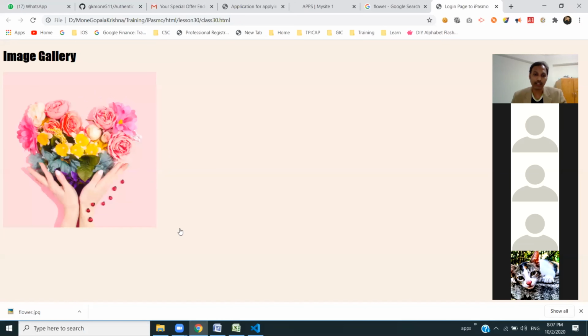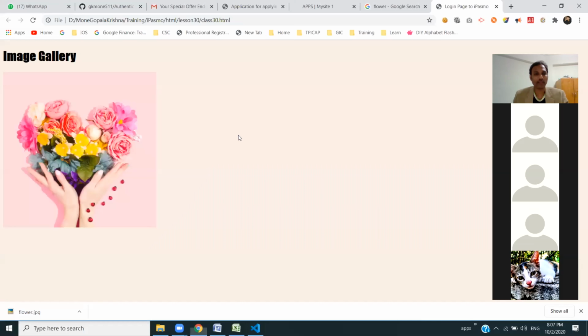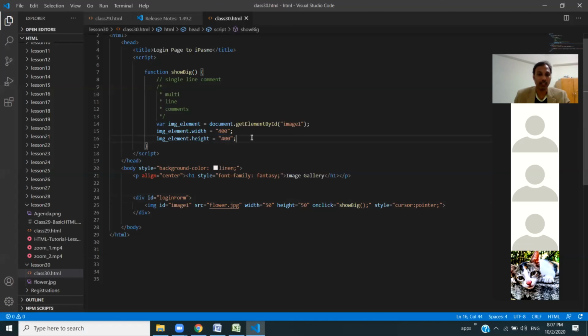Sir, I have a doubt. Can it go small again? Yeah, for that you can just make a counter. When you click one more time, you have to check if the width is already big, then you can make it small. Or you can add a small close button or something like that. Okay, so you can put an if-else statement, sir. Yeah, correct.